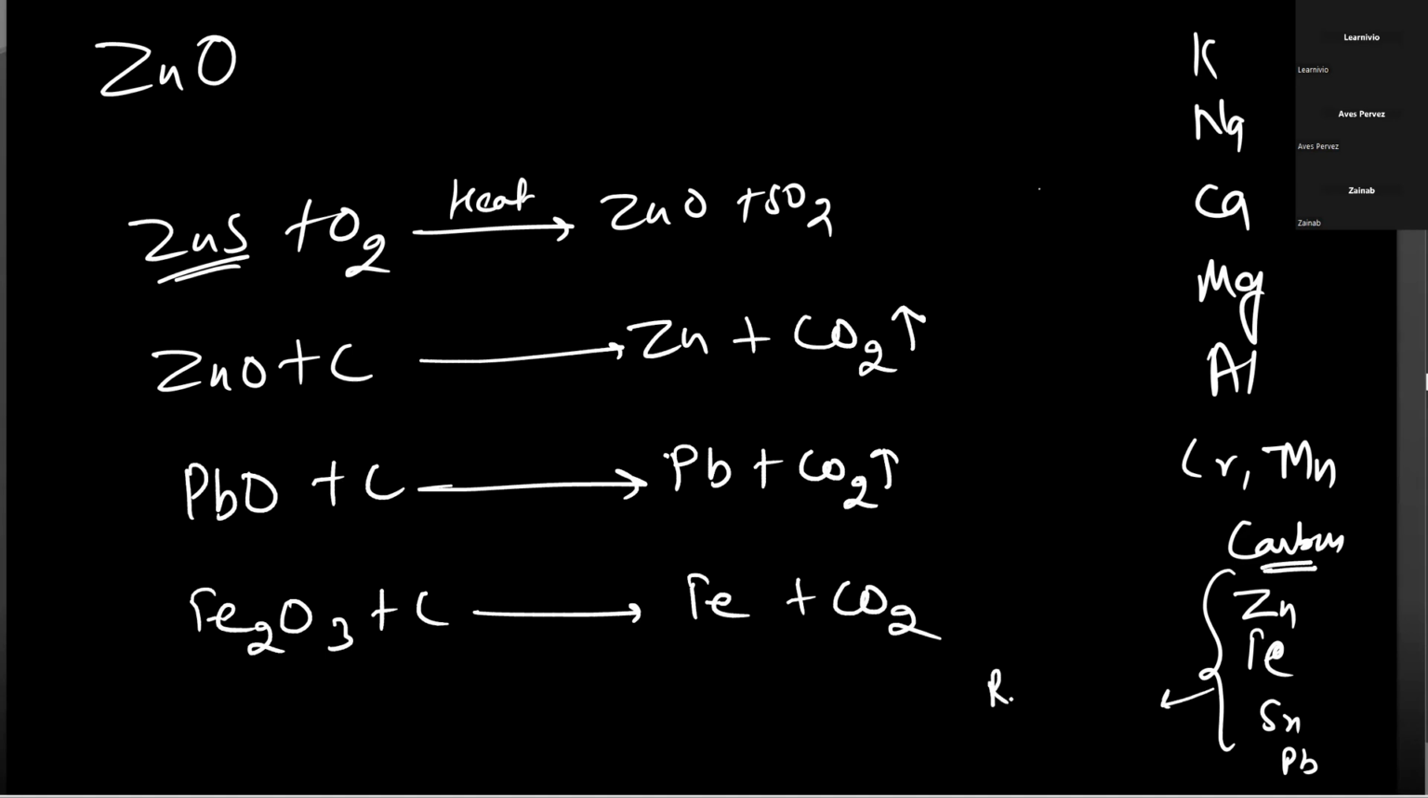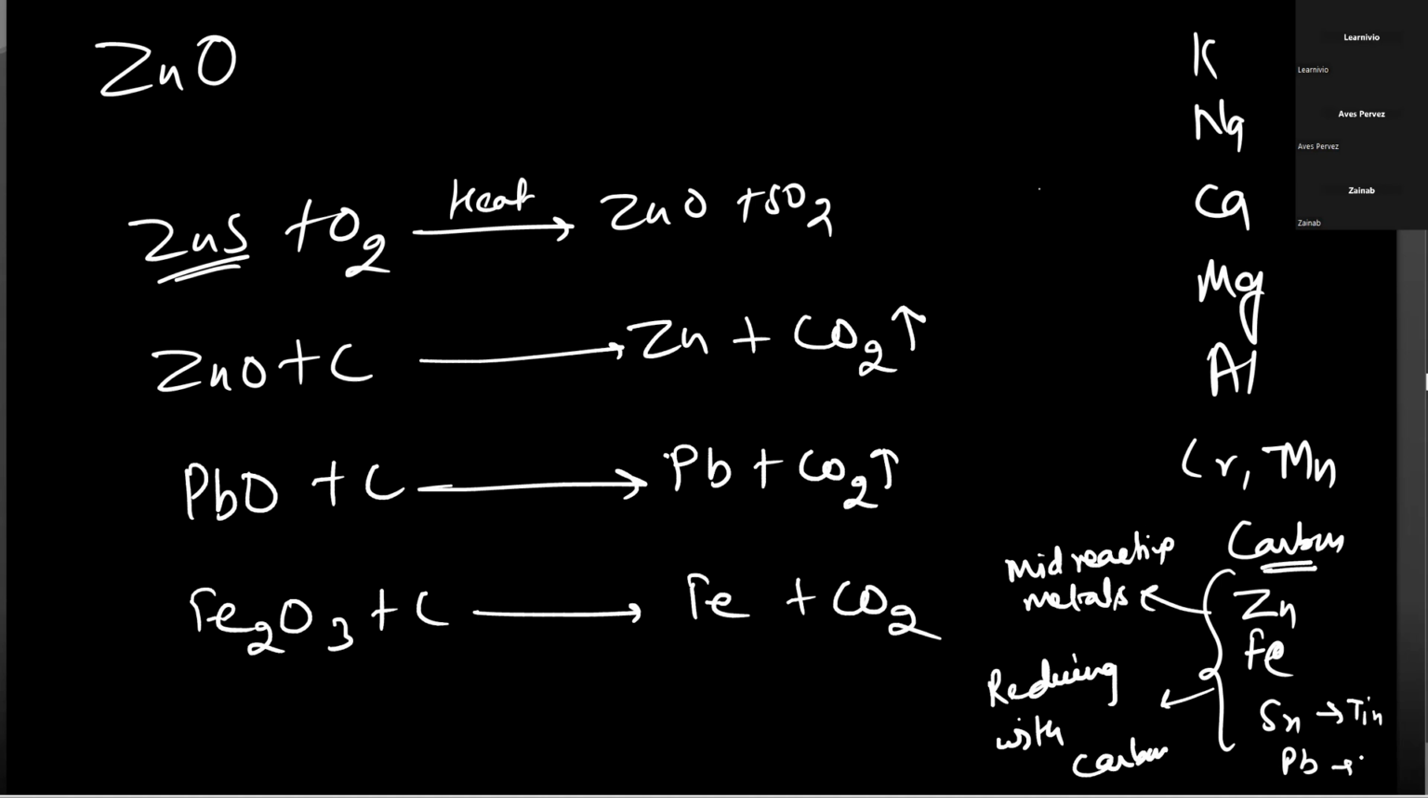So we can write it: reduction with carbon, and these are called mid-reactive metals. Low reactive metals are reduced by simple roasting, but mid-reactive metals can be reduced with the help of carbon. Okay? Yes, sir. So note it down. Sir, what is after Fe? After Fe is Sn. Sn is tin, and Pb is lead.